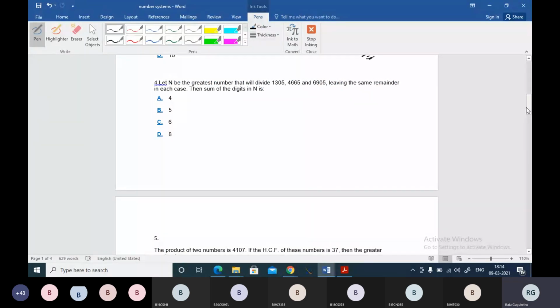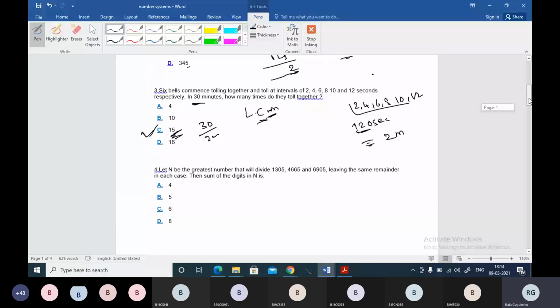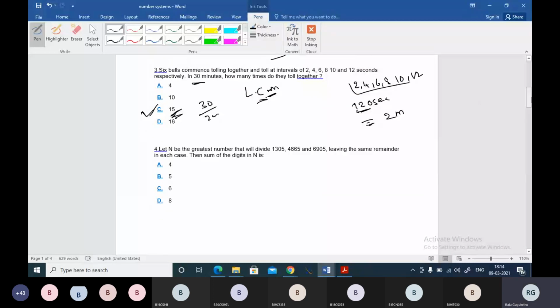Shall I wait until you copy? Even the session is recorded, you can take it later, but it is better to copy it, boss, because we are discussing quants. We need to copy, we need to write on pen and paper.